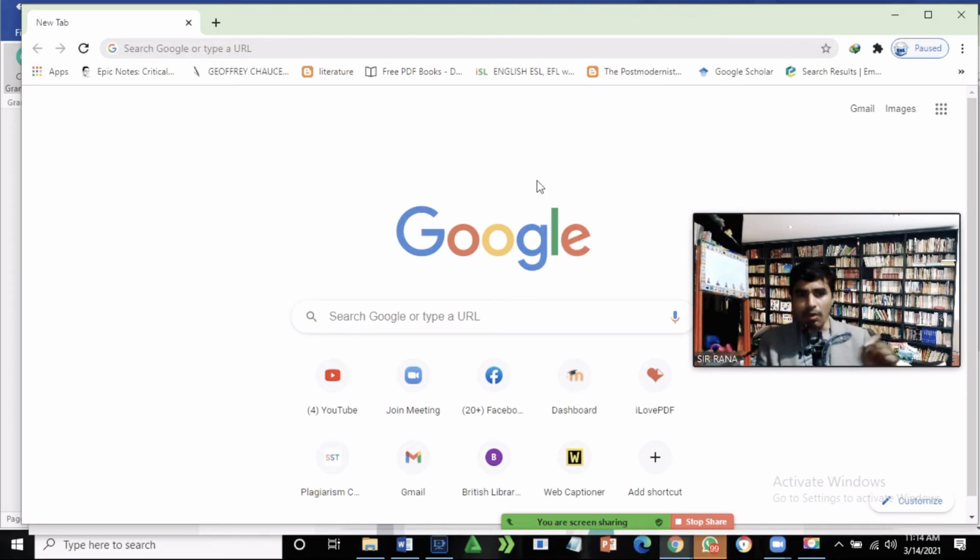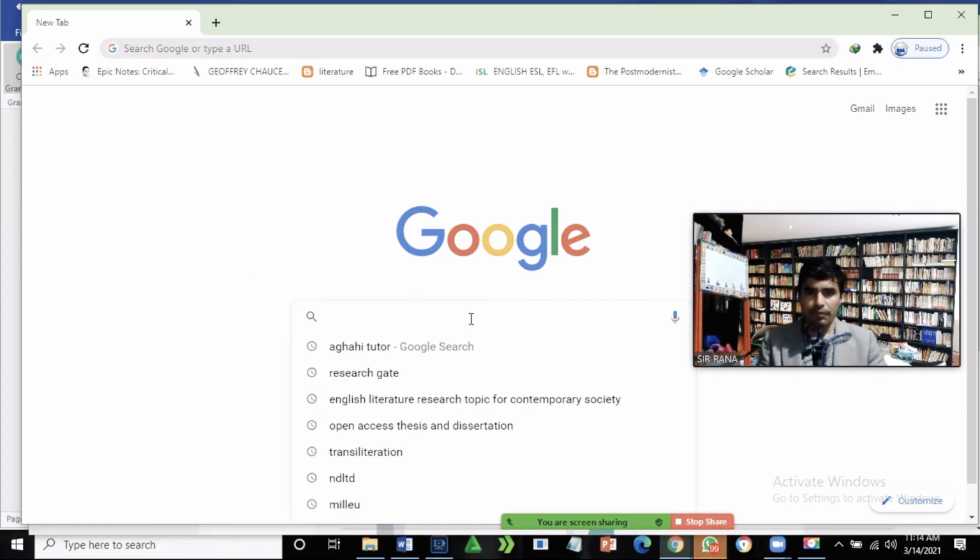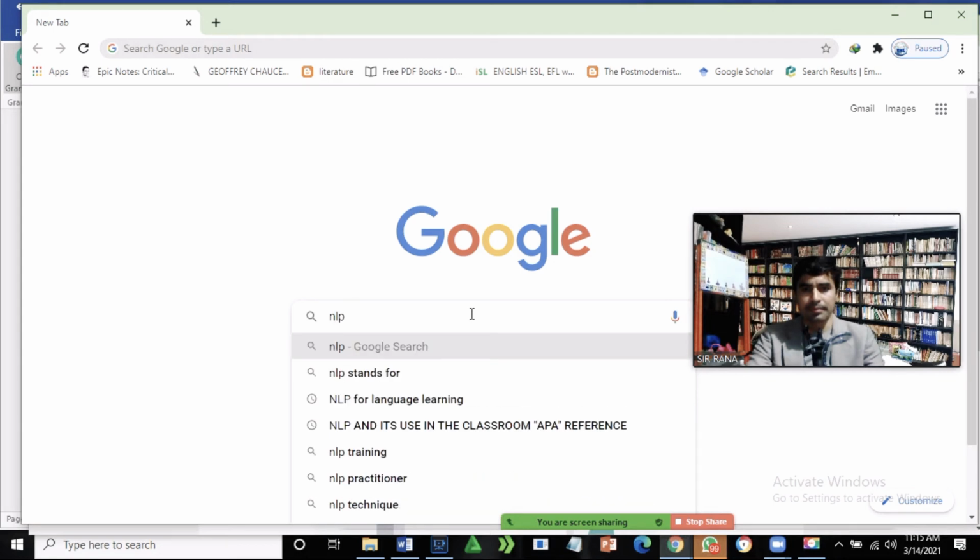I'll be teaching you about all of this, because Google Scholar provides an opportunity to get data. But nobody teaches us how to acquire information from Google Scholar. So let's learn. First of all, there is a way to get data. Suppose you are interested in data related to NLP, neuro-linguistic programming. I just write NLP, and I get information over here.